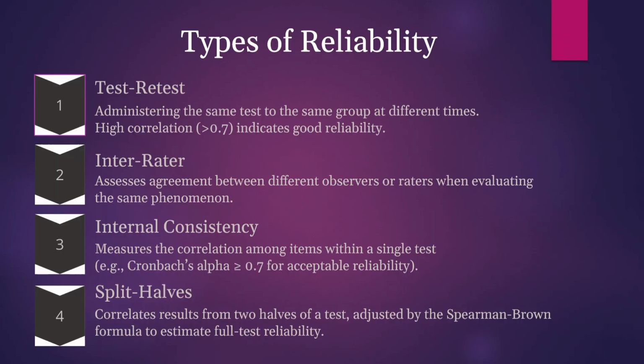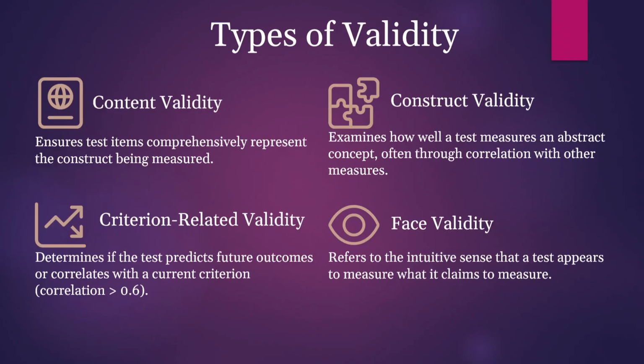Okay, let's talk about types of reliability. In reliability, there are 4 kinds. The first is test-retest, and then inter-rater, and then internal consistency, and then split-half. Now let's talk about types of validity. There are 4 types of validity. The first is content validity, and then criterion-related validity, and construct validity, and the last is face validity.